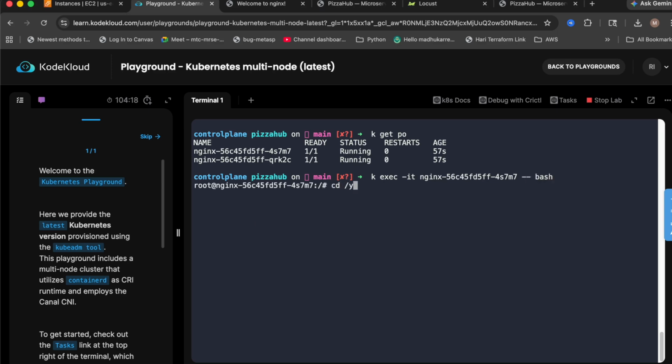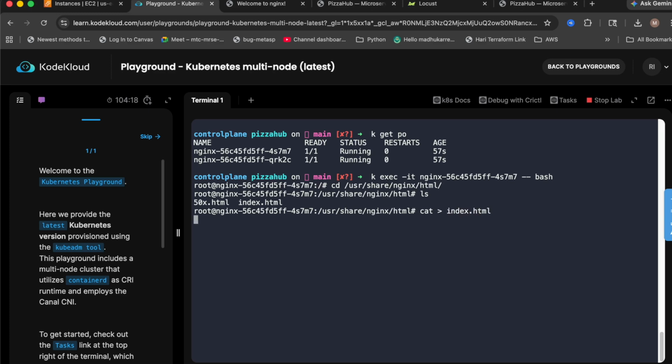So if I get into this directory, I'm not expecting you to understand all of these things, but for now just try to understand how load balancing is happening. I'm going to replace this, let's say h1, hello pod 2.